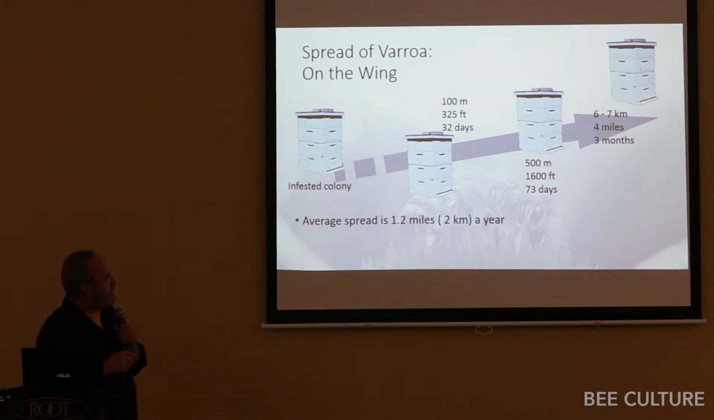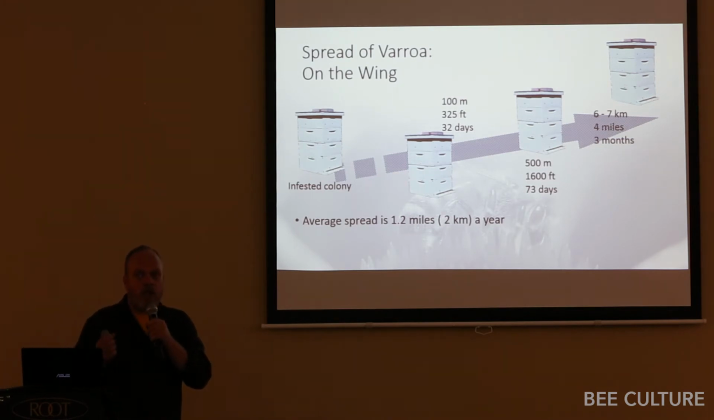So this was a great study done in Germany where they had an infested colony, and they watched colonies placed at several time points and distances away from that hive to see when they would become infested. Within 1 month, you saw colonies within 100 meters infested. Within 2.5 months, colonies 500 meters or 1,600 feet away were infested. And in 3 months, colonies 6 or 7 kilometers, or 4 miles, away were infested. So this is a huge ability to move very quickly across the landscape.